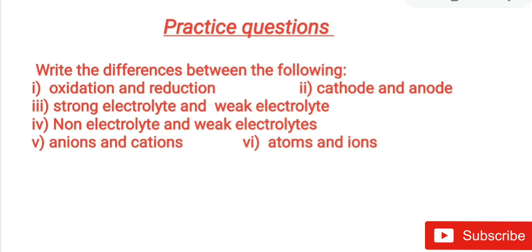Let us see what questions I have given here. Write the differences between the following. Part 1, oxidation and reduction. Part 2, cathode and anode. Part 3, strong electrolyte and weak electrolyte. Part 4, non-electrolyte and weak electrolyte. Part 5, anions and cations. And part 6, atoms and ions.